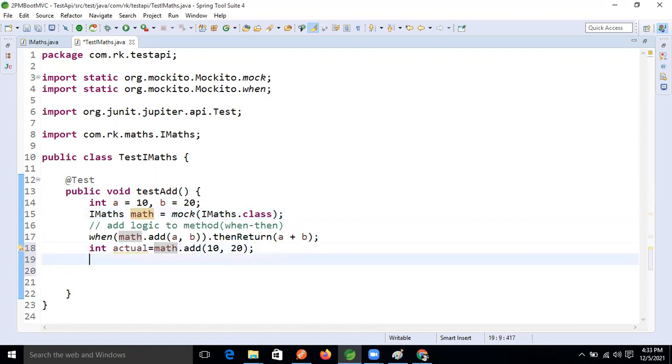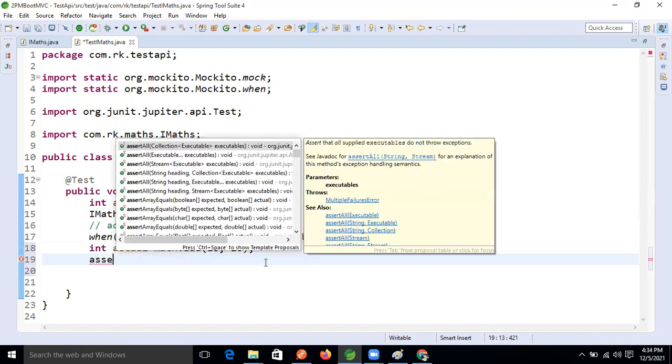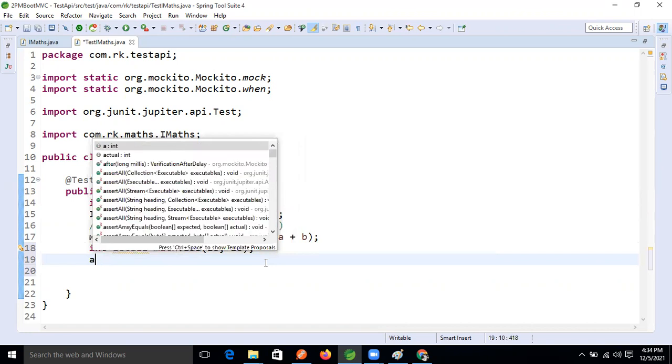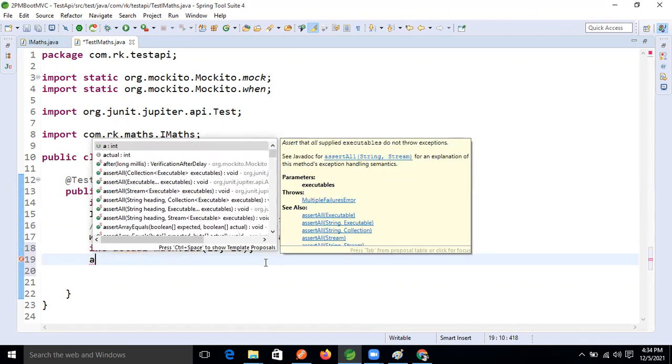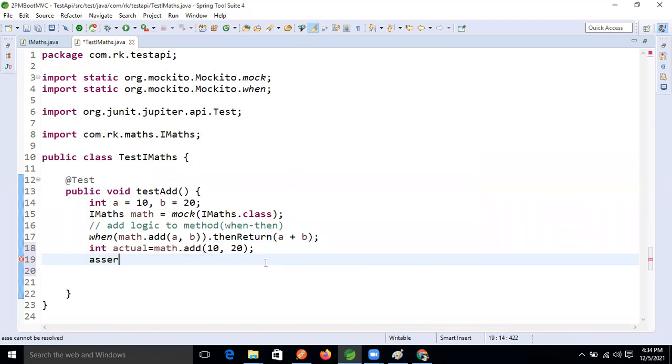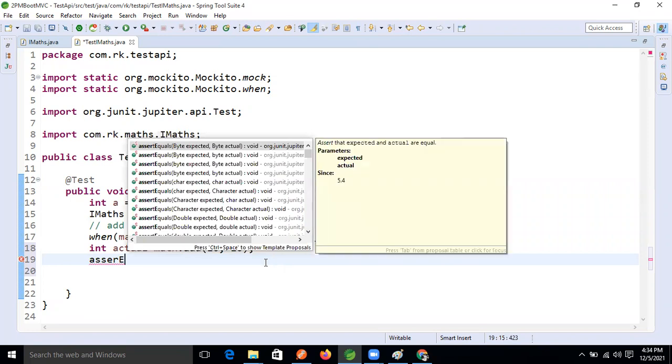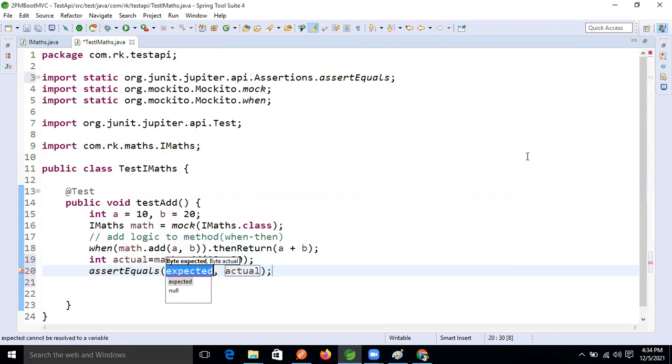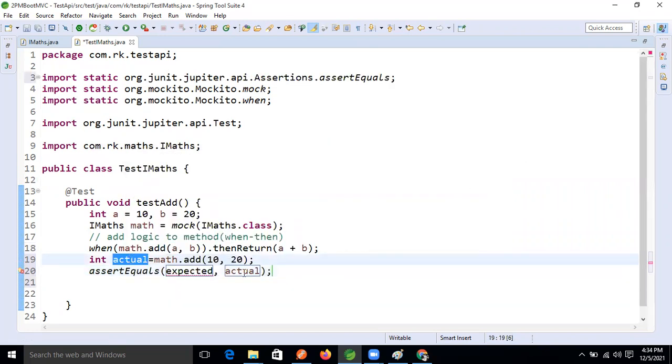Okay, so if we want to check the content, what is the method? Anyone remember? Assert equals, right? Assert equals, expected comma actual. Expected value and what? Actual. We are getting the actual value.